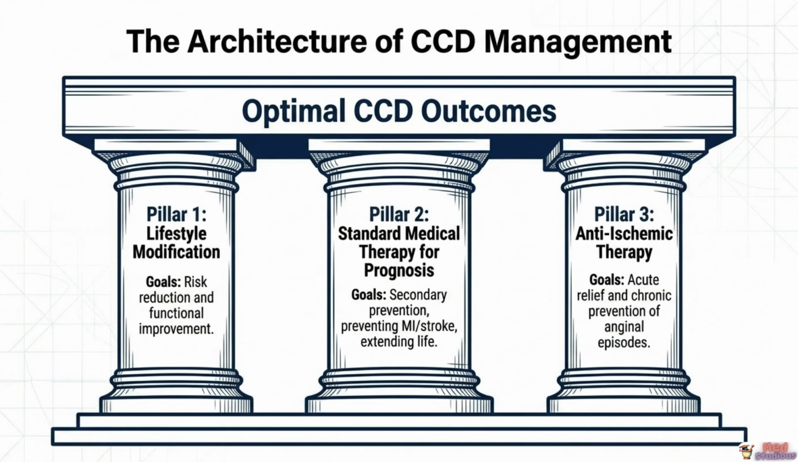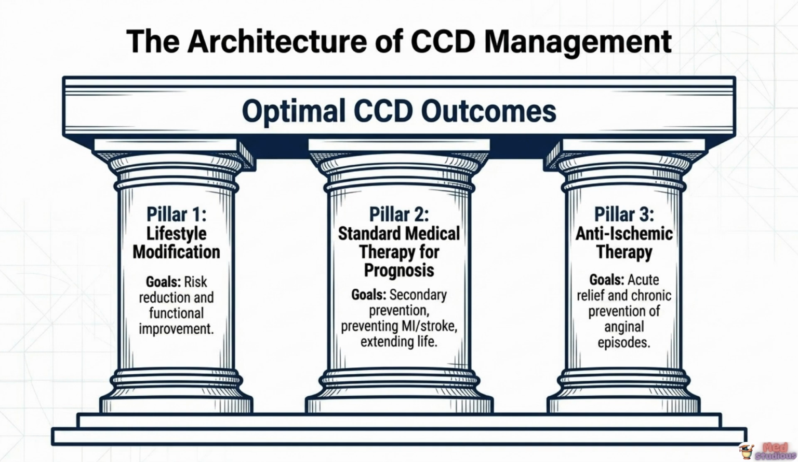Optimal chronic coronary disease outcomes rest on three structural pillars, each addressing a distinct therapeutic goal. Pillar 1 is lifestyle modification, aimed at risk reduction and improving functional capacity. Pillar 2 is standard medical therapy for prognosis, focused on secondary prevention, preventing future myocardial infarction and stroke, and ultimately extending the patient's life. Pillar 3 is anti-ischemic therapy, focused specifically on acute symptom relief and chronic prevention of recurrent anginal episodes.